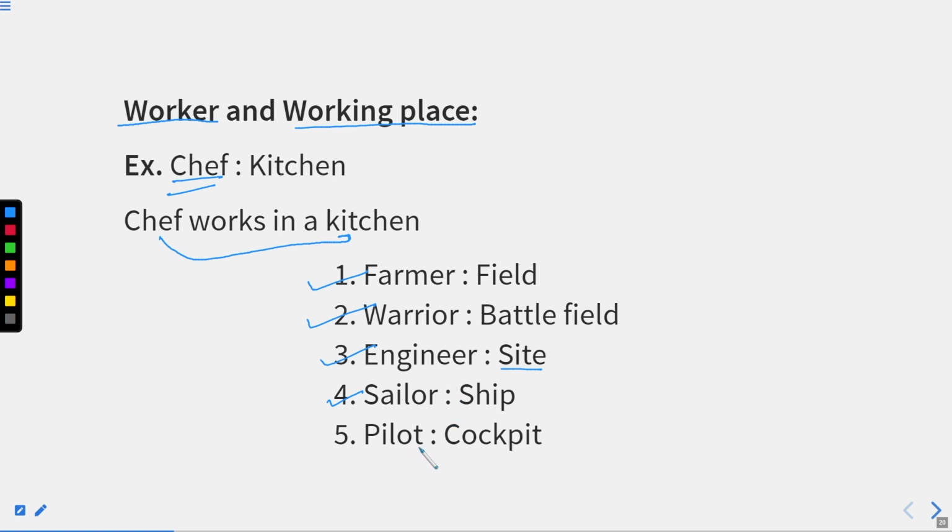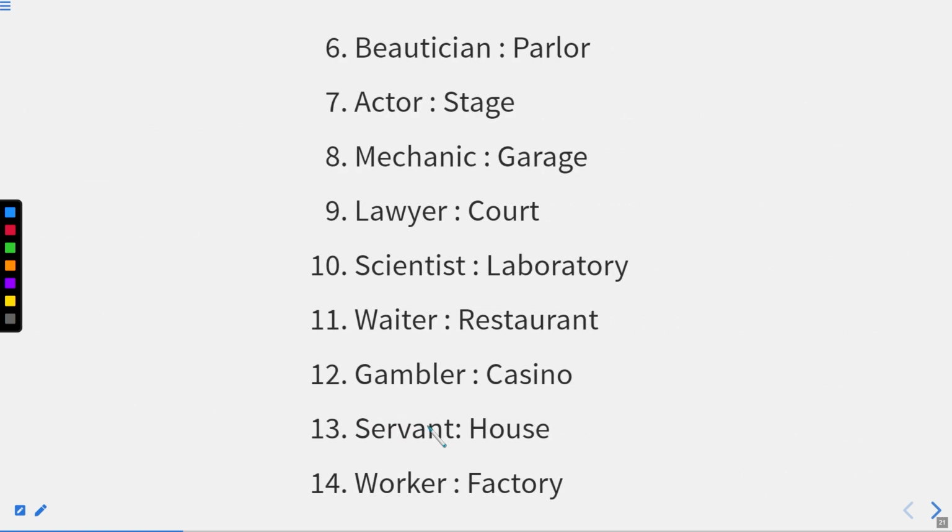Similarly, a pilot. Does anybody see a pilot sitting in the place of passengers? No. A pilot always has a different section where he or she sits, which is called the cockpit. A small area from where everything is controlled is called the cockpit in the case of a pilot. Now, a beautician sits in a parlor, we all know. An actor always performs where? On stage. Mechanic, where do you find a mechanic? In a garage, definitely in a garage.